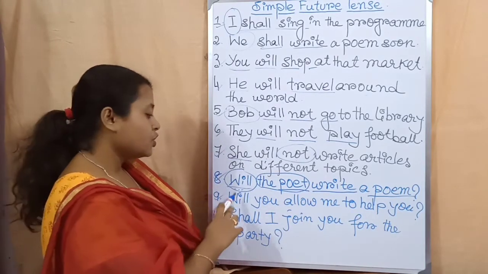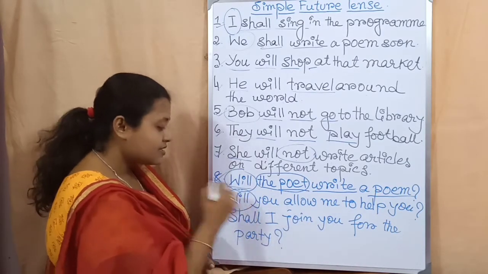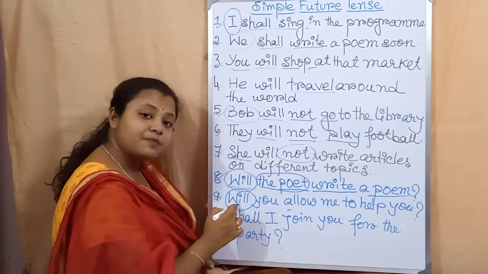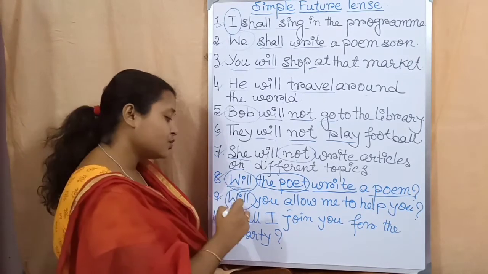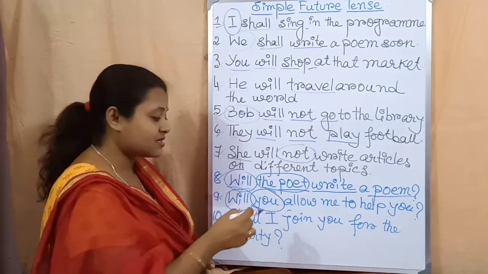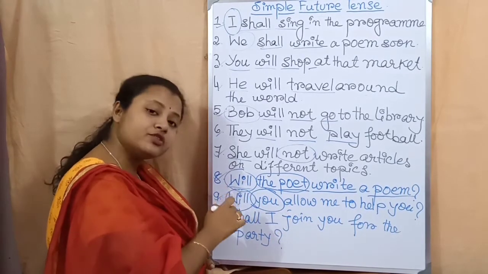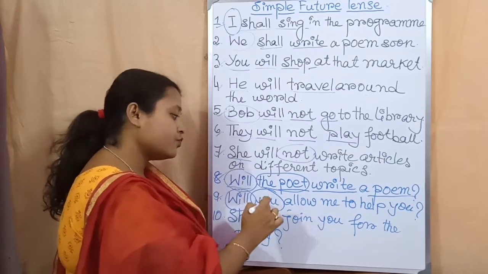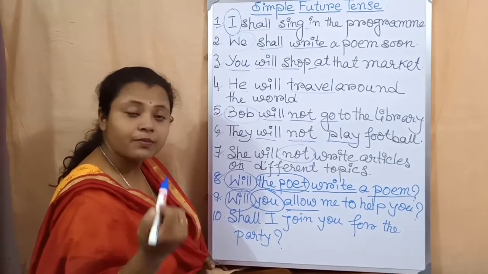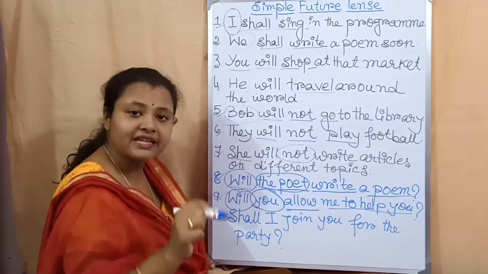Number 9. Will you allow me to help you? Will you allow me? Here I have started the sentence with will because this is an interrogative sentence. After that the second person I have written. In place of second person also we have to use will. So that is why will. Will you allow? Allow is the main verb, present form of the main verb, me to help you. Then the rest of the sentence. At the end the question mark.